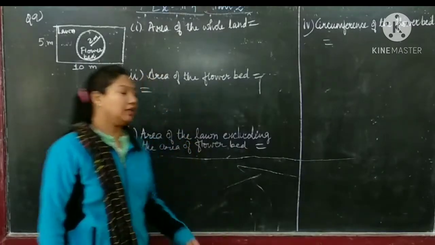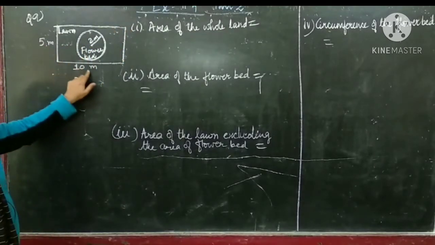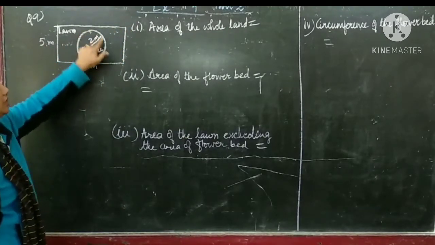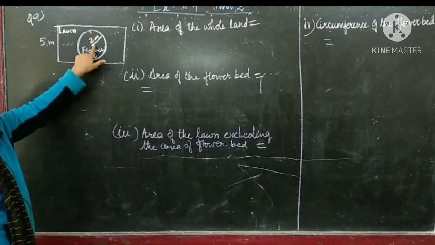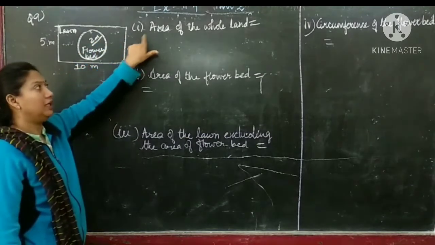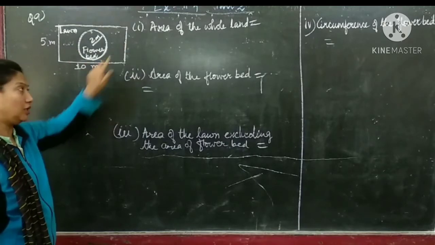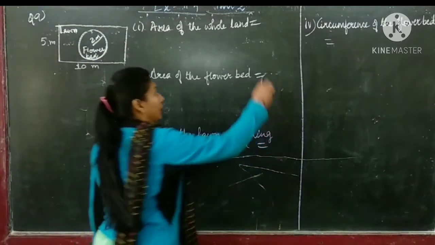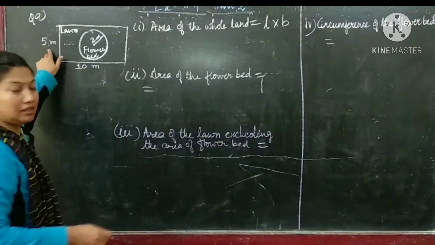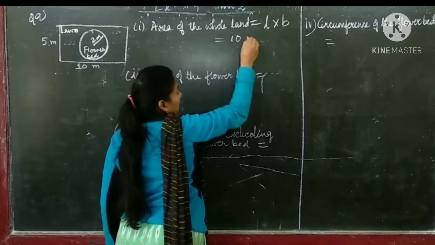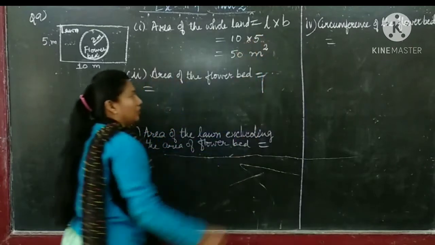Now question number 9. A figure is given where a rectangular lawn is given whose dimensions are given to you, and inside the rectangular lawn a flower bed is there which is of circular shape whose radius is given 2 meter. We have to find the area of the land. Area of the land means area of the rectangular portion. So what is the formula for area of rectangle? L into B. Now length is given 10 meters, breadth is given 5 meters. So 10 multiplied by 5. So answer is 50 meter square.